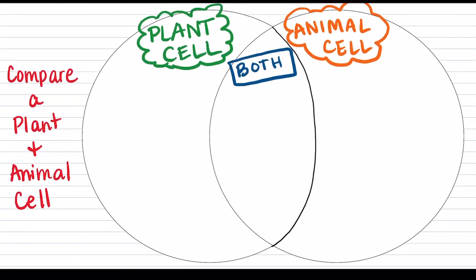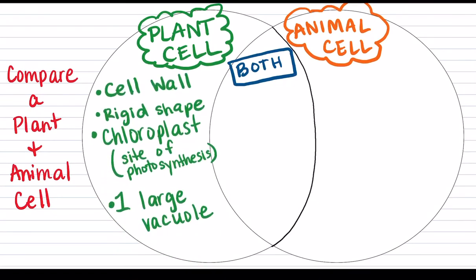So before we move further into the week, let's recap really quickly on plant and animal cells, kind of comparing and contrasting both of these. So I have a Venn diagram here labeled with plant, animal cell, and both. So for plant cells, both of these cells we're talking about, plant cell and animal cell, these are both eukaryotic cells.